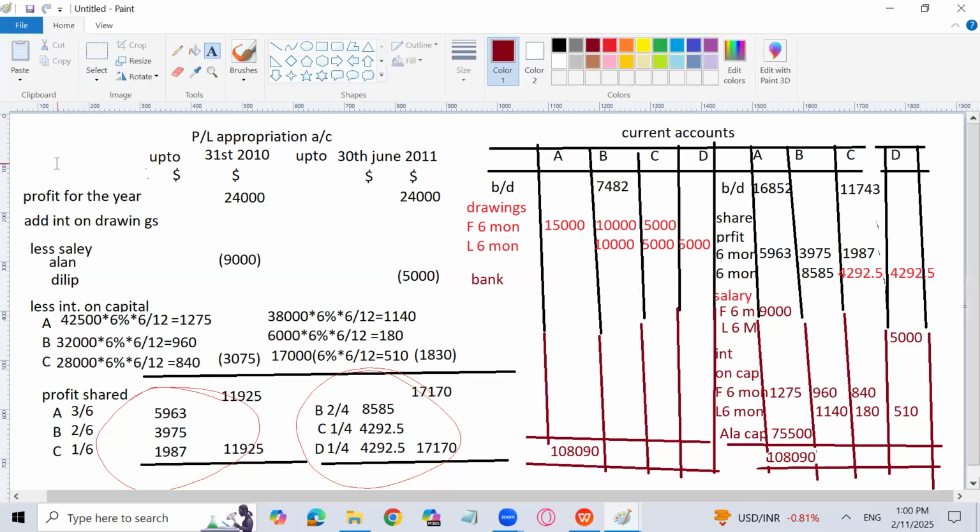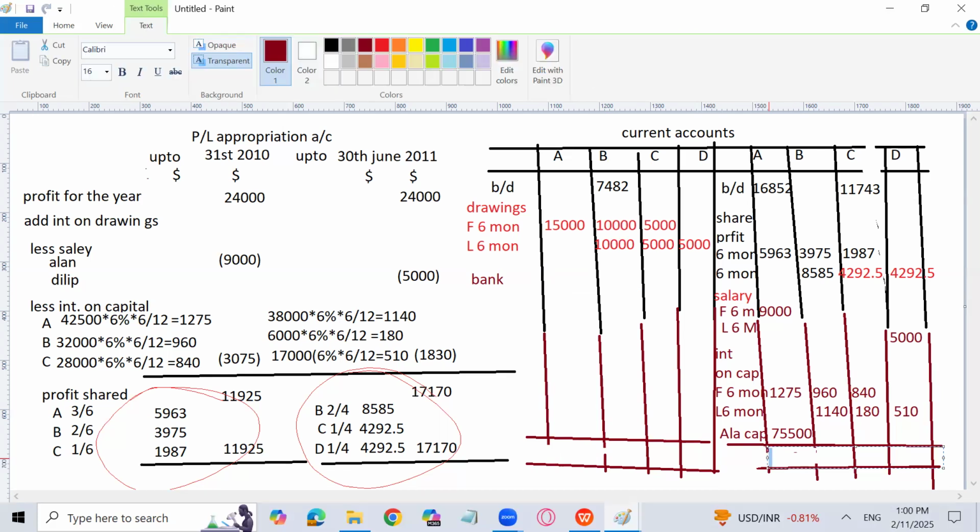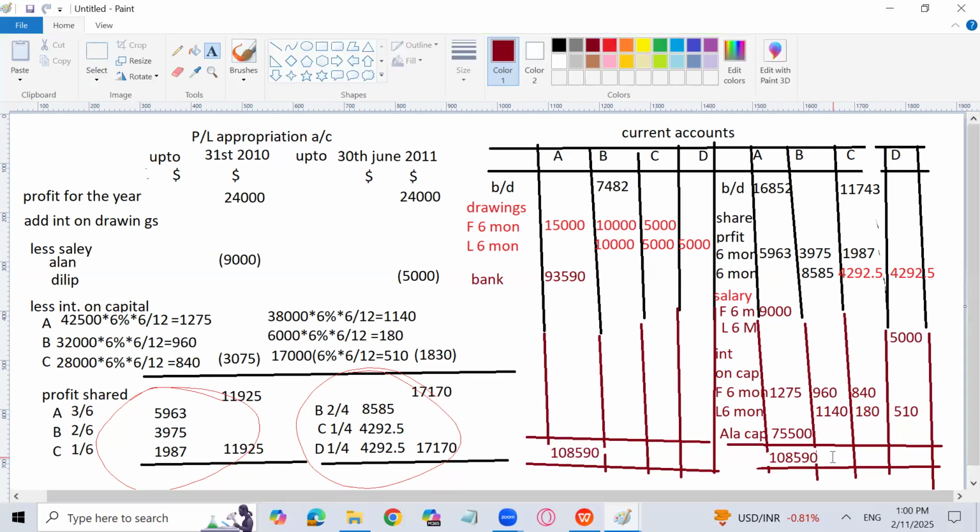Okay, okay. So this is actually not the right amount. This is 108590. Okay, thank you. I will write here. Difference between 108590. Here I will write also 108590. And the difference is going to be written with the name bank: 93590. We will close it with the name bank account.